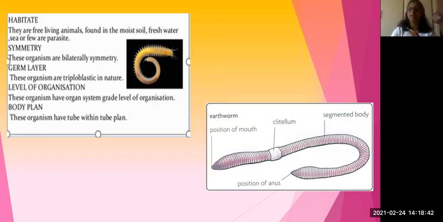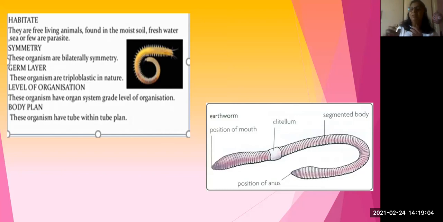Try to collect an earthworm and observe physically. The clitellum is a part where the 14th to 17th segments are all covered by a thick pink layer-like structure. We can't see the segments here. That is called the clitellum. It is nothing but what we call the egg sac.